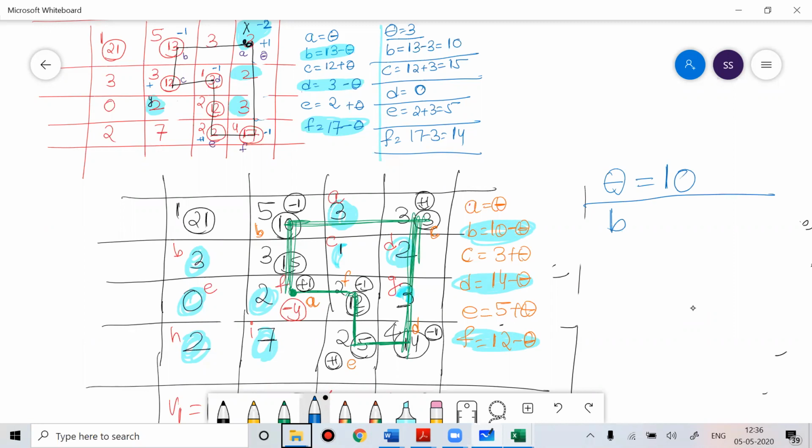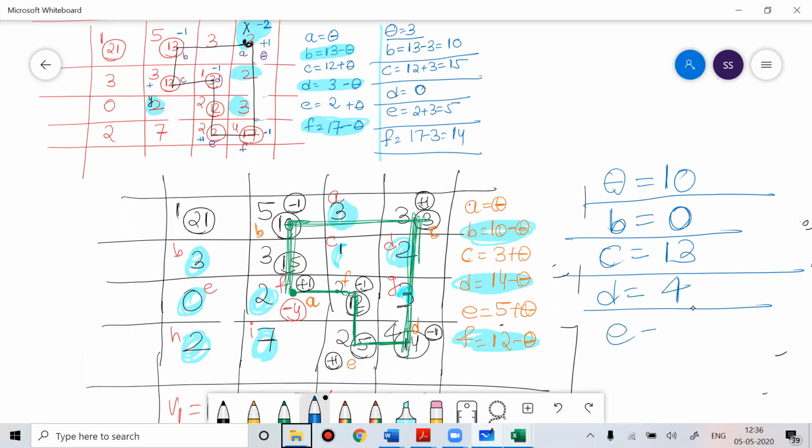So your B value will be 0, because B was 10 minus theta. C will be 3 plus theta, that is 3 plus 10, 13. Your D will be 14 minus 10, so D is 4. Then E is 5 plus 10, so E is 15. And F is 12 minus 10, so F is 2. Now you got the values. Theta was 10, so based on that you do the allocation. Clear, everyone?